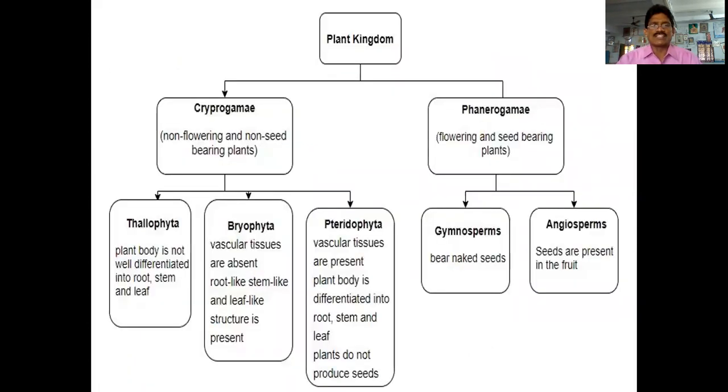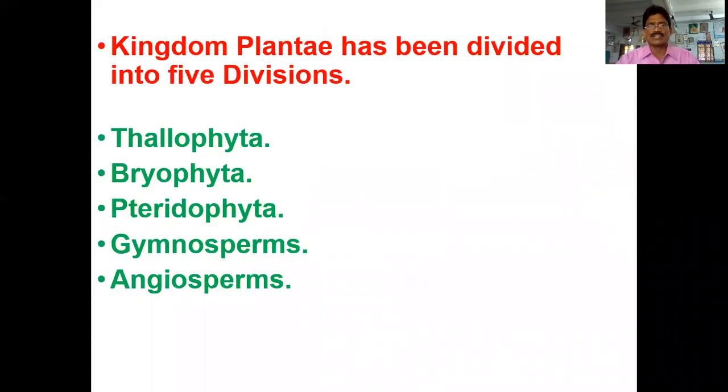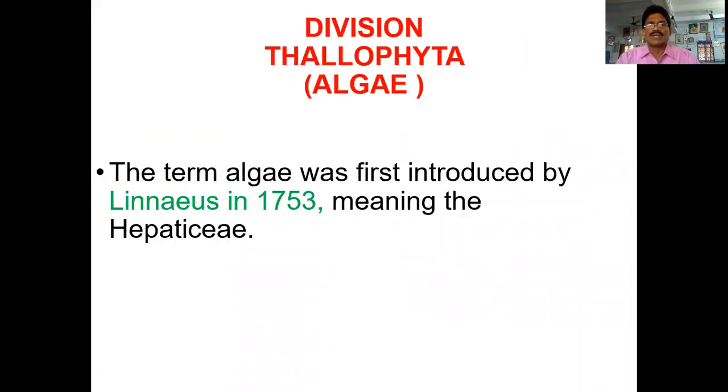So now we shall discuss the main divisions of the plant kingdom. The plant kingdom is divided into Thallophyta, Bryophyta, Pteridophyta, Gymnosperms, and Angiosperms. First of all, let us discuss the division Thallophyta. These are the first plants among the non-flowering plants. The plant body looks like a thallus-like structure. When the plants grow in water, the thallus moves from one direction to another. That's why they are known as Thallophyta. It means the plant body looks like a thallus.